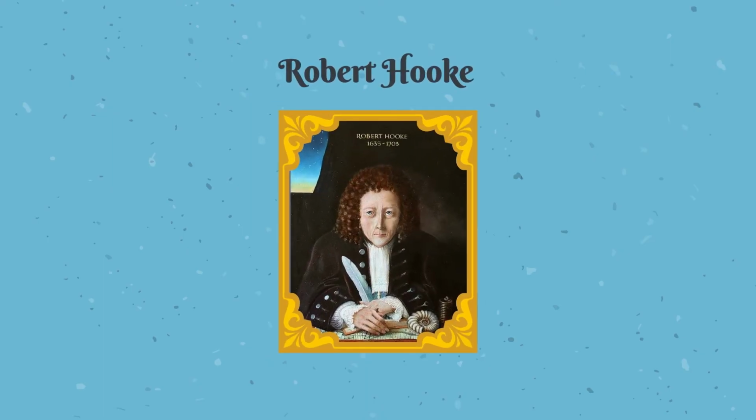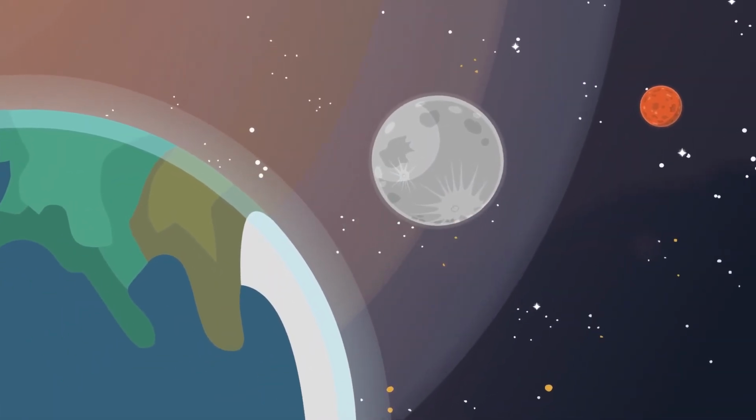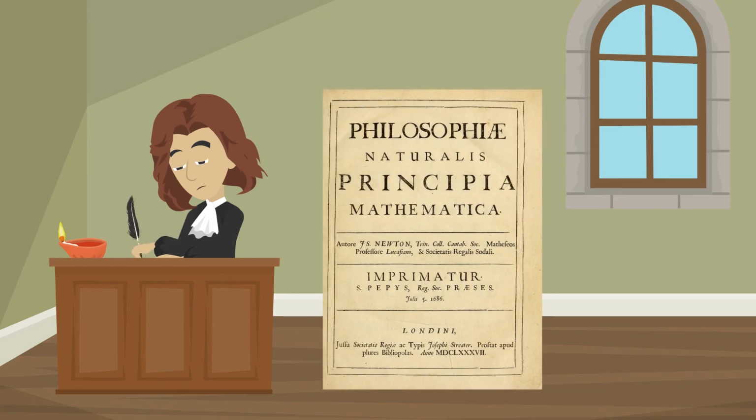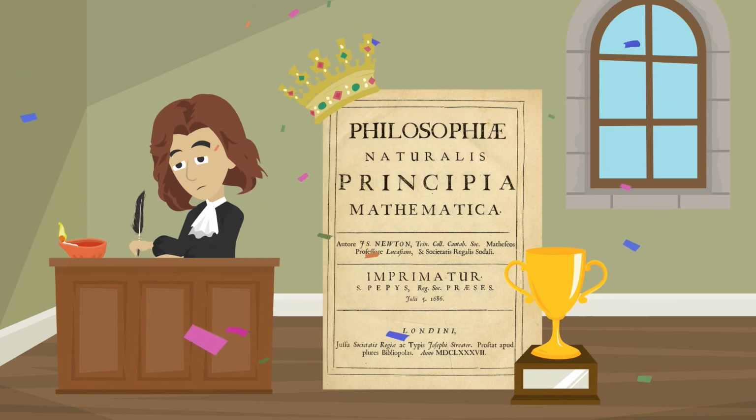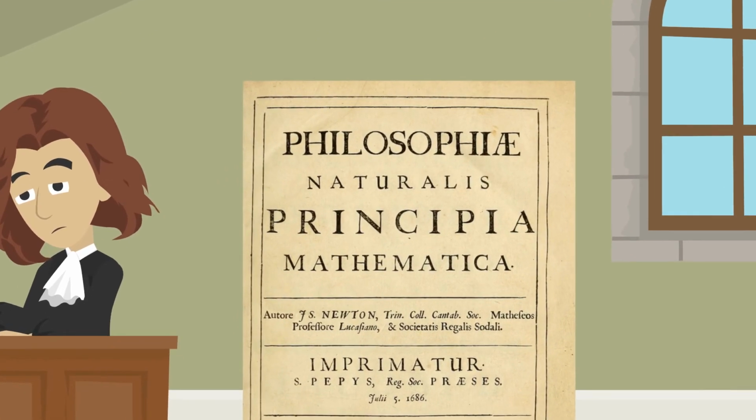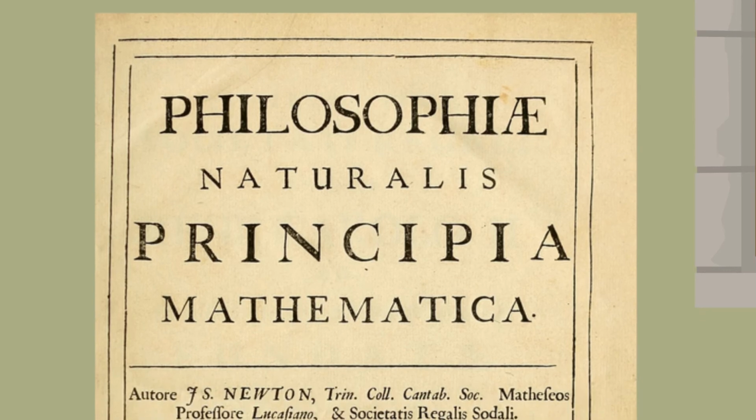Challenged by Robert Hooke to prove his theories about planetary orbits, Newton produced what is considered the foundation for physics as we know it. He wrote the Principia. This book is recognized as the most important scientific book ever written. The Philosophiae Naturalis Principia Mathematica took Newton 2 years to write. It was the culmination of more than 20 years of thinking.